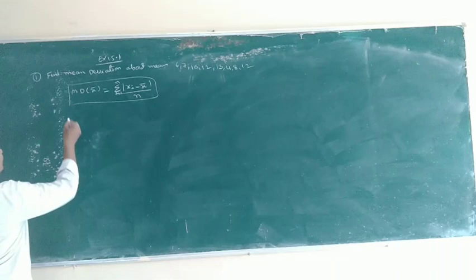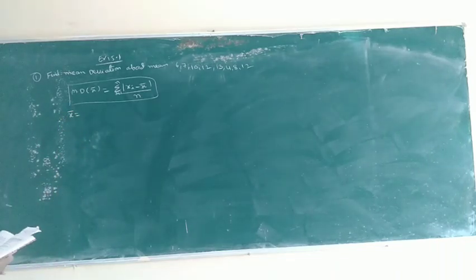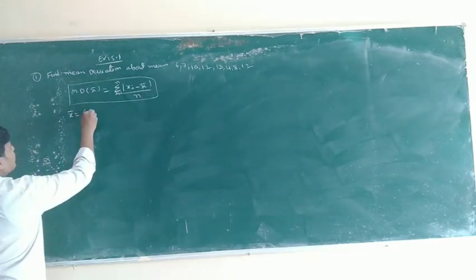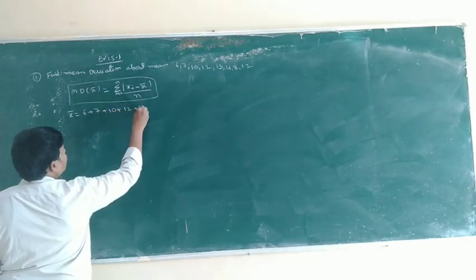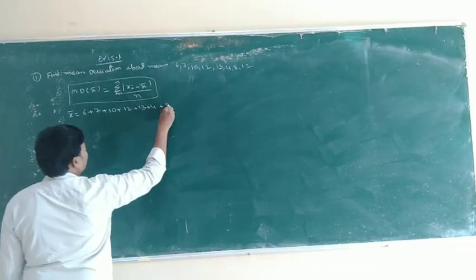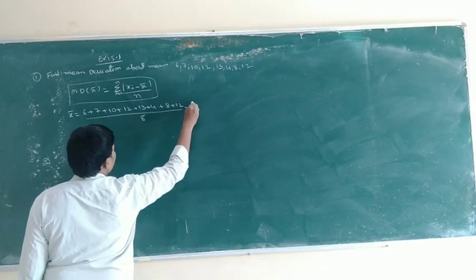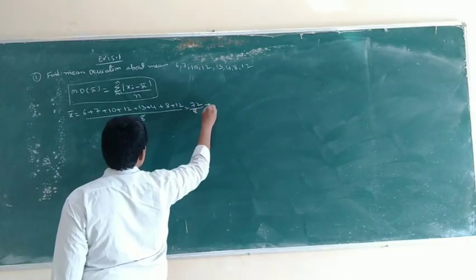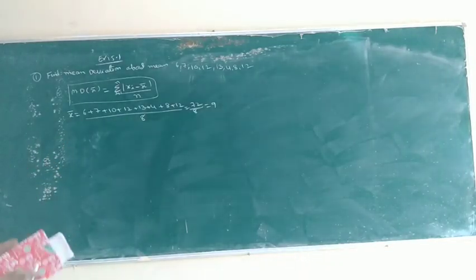How do we find the mean x bar? What is the formula for x bar for ungrouped data? The sum of the observations divided by the number of observations. Sum of the observations: 6 plus 7 plus 10 plus 12 plus 13 plus 4 plus 8 plus 12, divided by the number of observations, which is 8. So 72 by 8 is equal to 9. X bar is equal to 9.